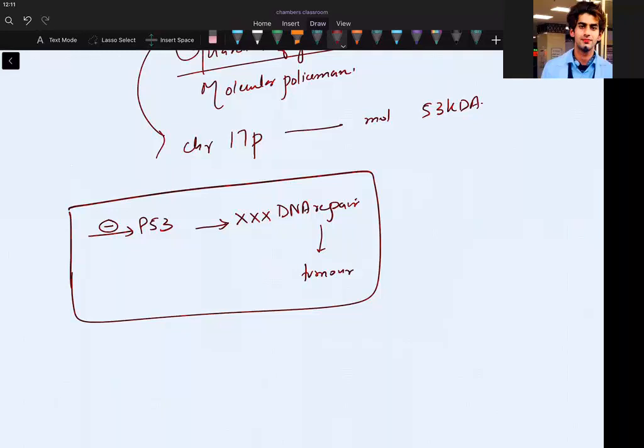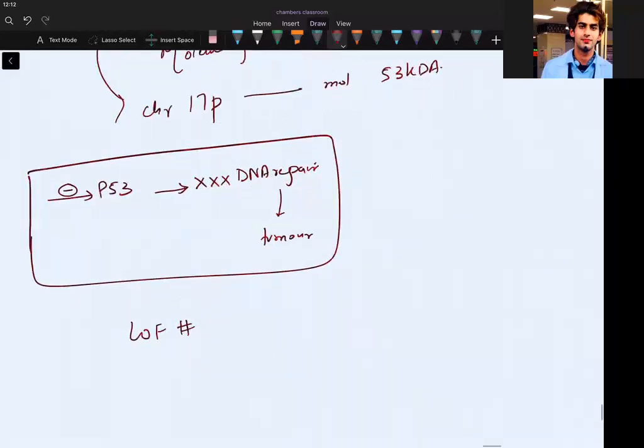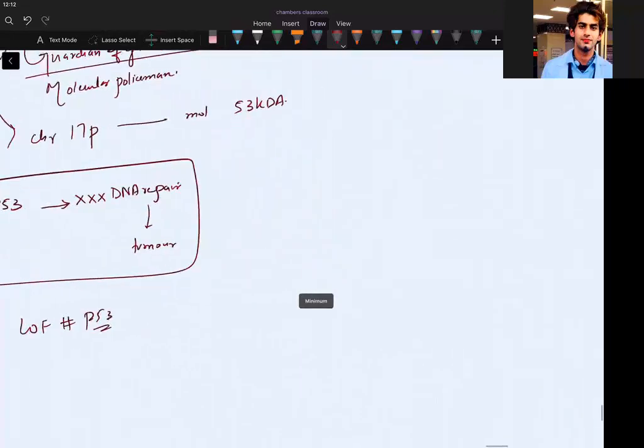Now, what is this P53? See, basically, it has been seen that no more than 50% of the cancers have loss of function mutations happening in P53, isn't it? Loss of function you can understand now. Then we have a syndrome with this P53 that is called Li-Fraumeni syndrome.